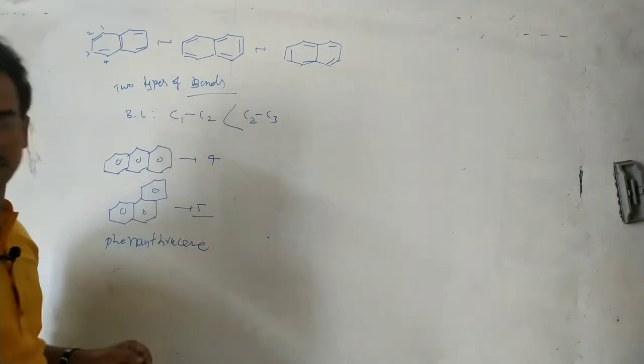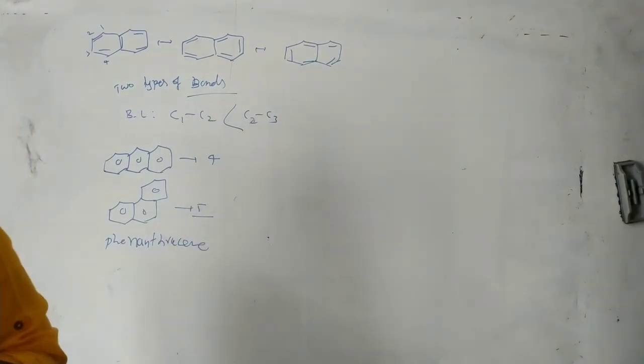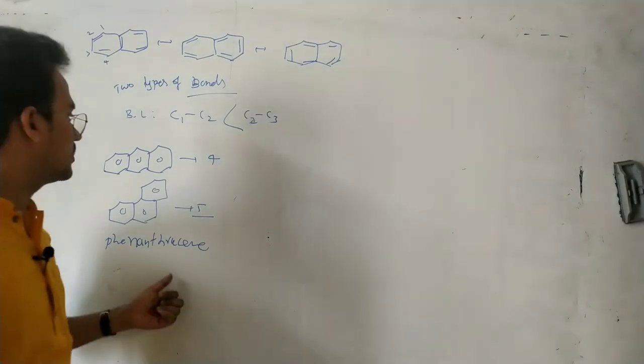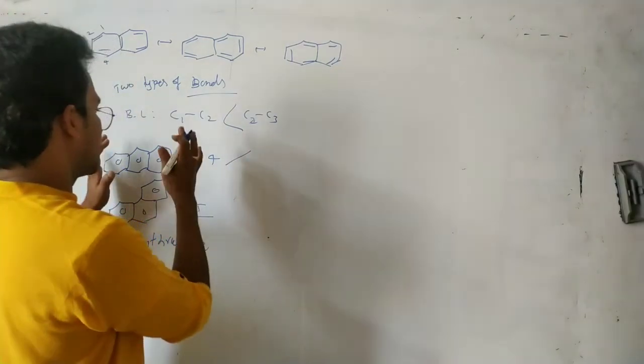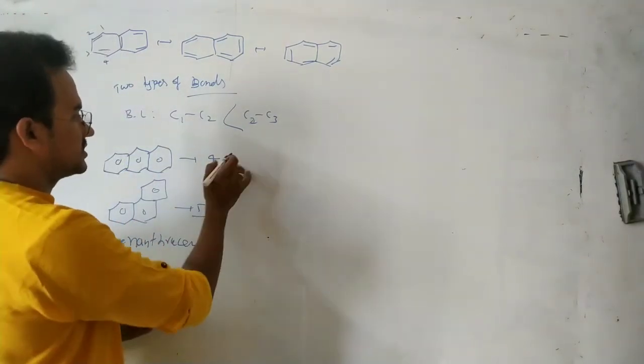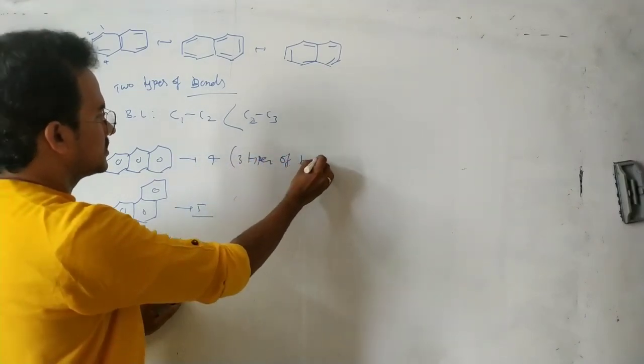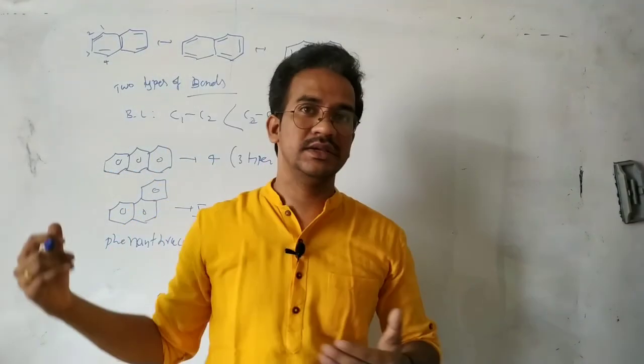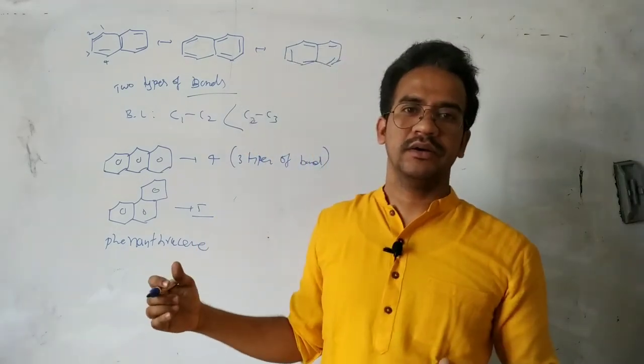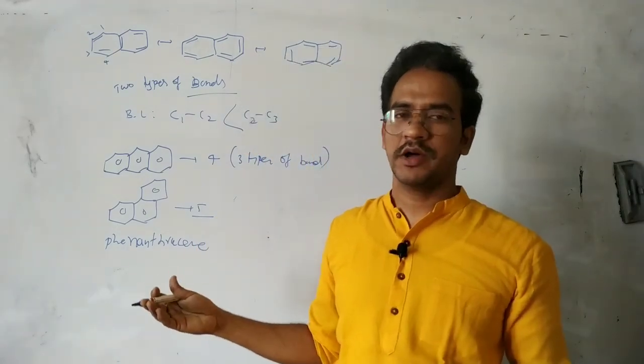So you write the resonance structures and compare the bonds. Here in this case, there are 3 types of bonds. Compare the carbon-carbon bond lengths of these compounds.